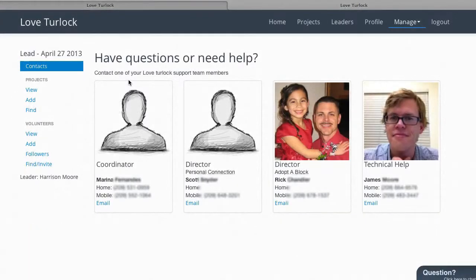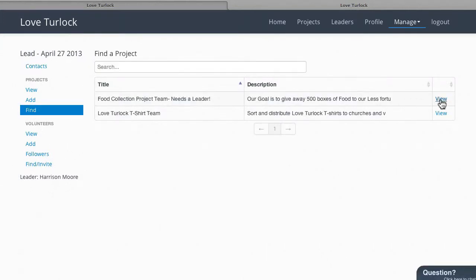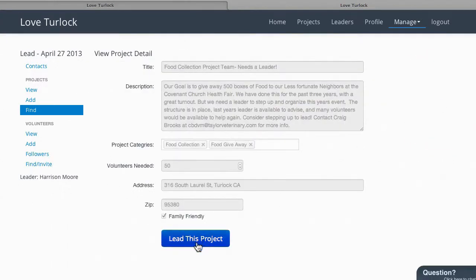If you're having a hard time finding an appropriate project for your team, take a look at the projects that have been submitted to Love Turlock but don't yet have a leader. This can be done by clicking Find, which will show you any projects you can take on as a leader. Click View and lead this project to take that project on.